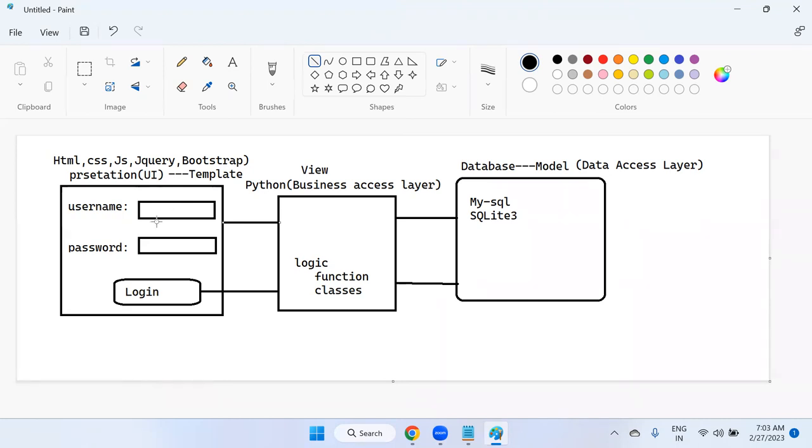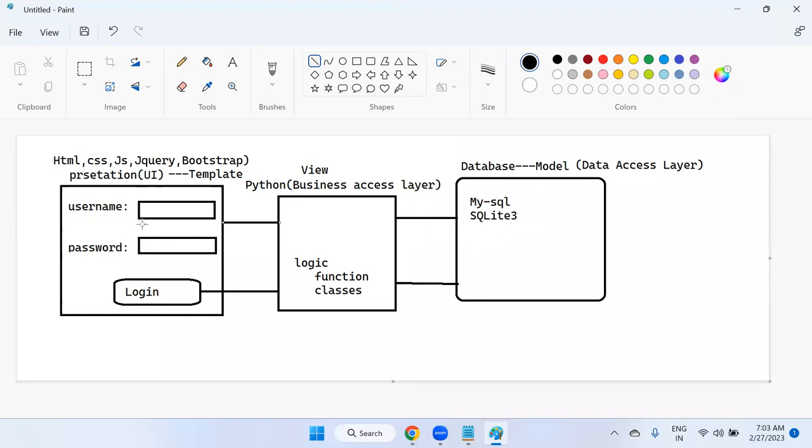And strictly remember, template and model can never interact with each other. For communication from front end to database, view logic is important. So here view is Python logic. Without Python logic, you can't do any operations with the Django framework.